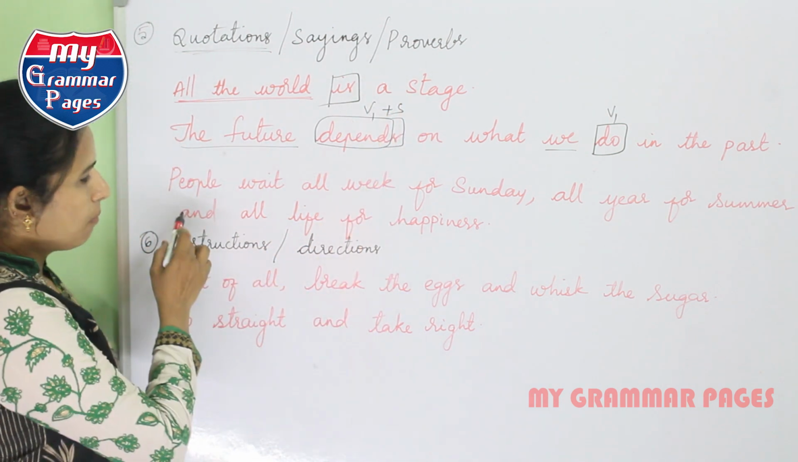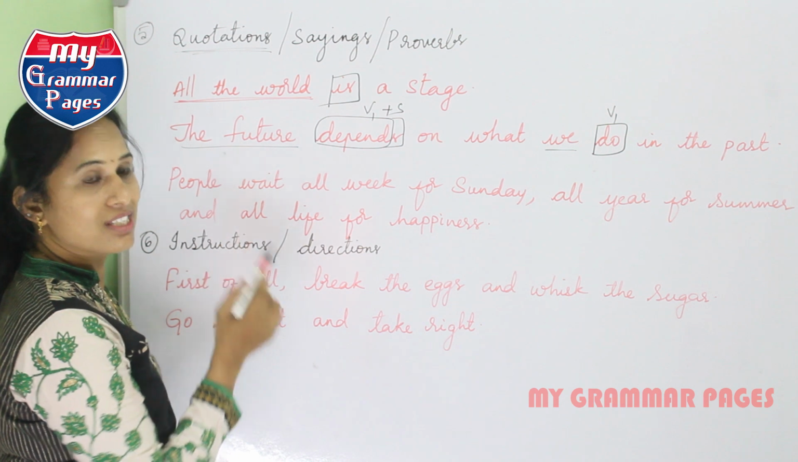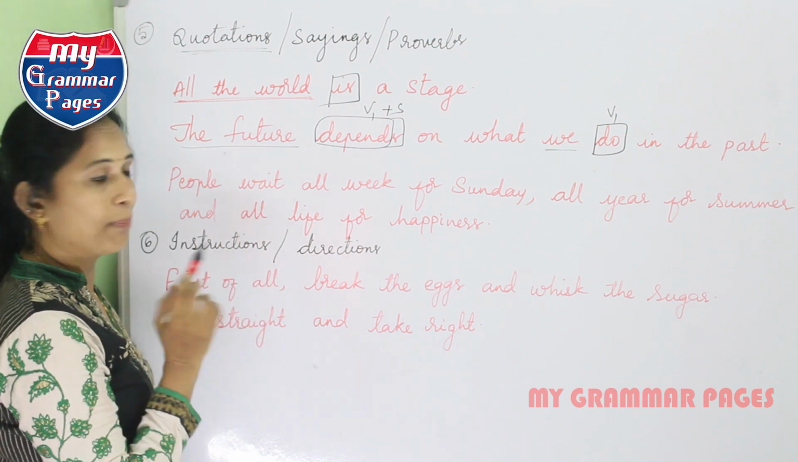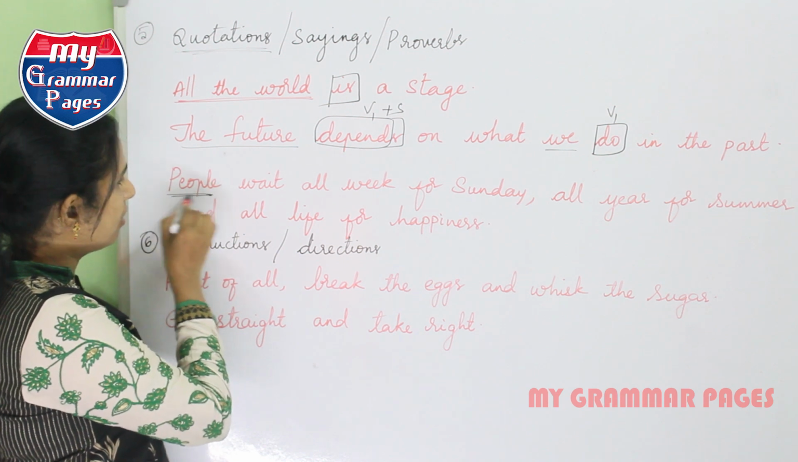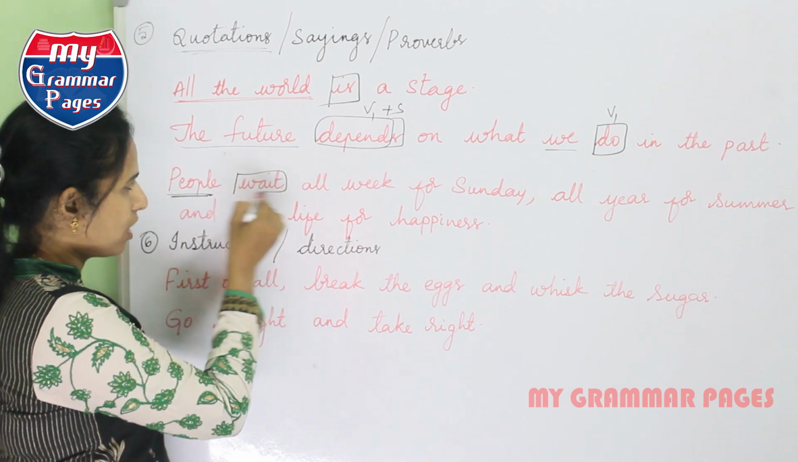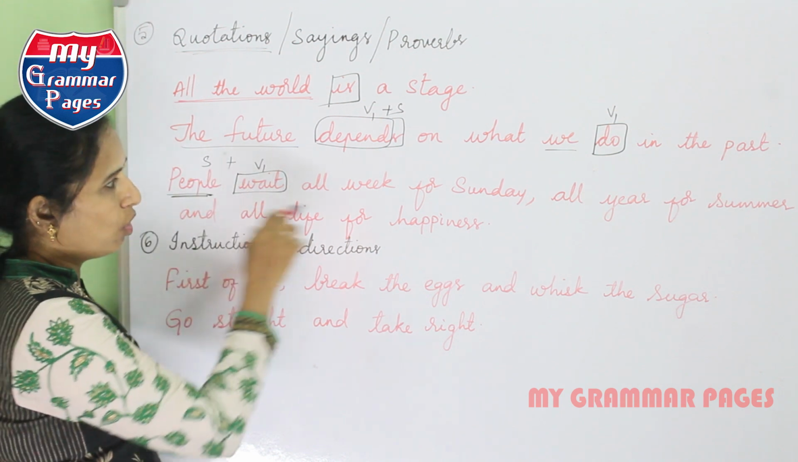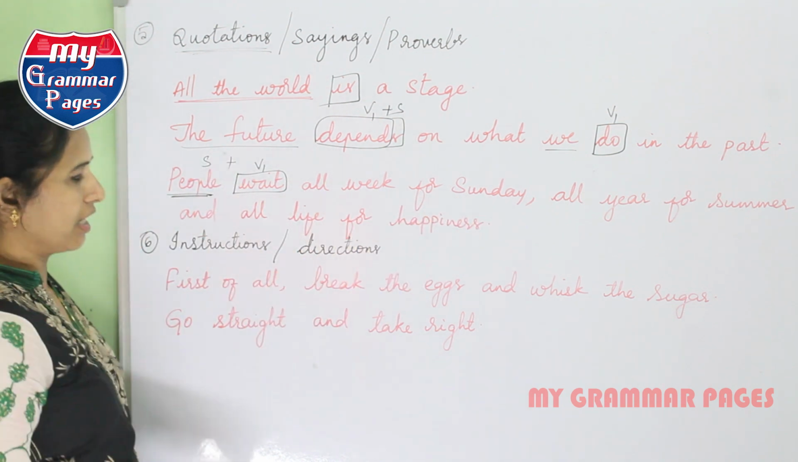In the past, people wait all week for Sunday, all year for summer, and all life for happiness. So people come under plural, so I have taken only V1 here. Subject plus V1. This is s plus V1. All week for Sunday. So here we don't have any other thing.